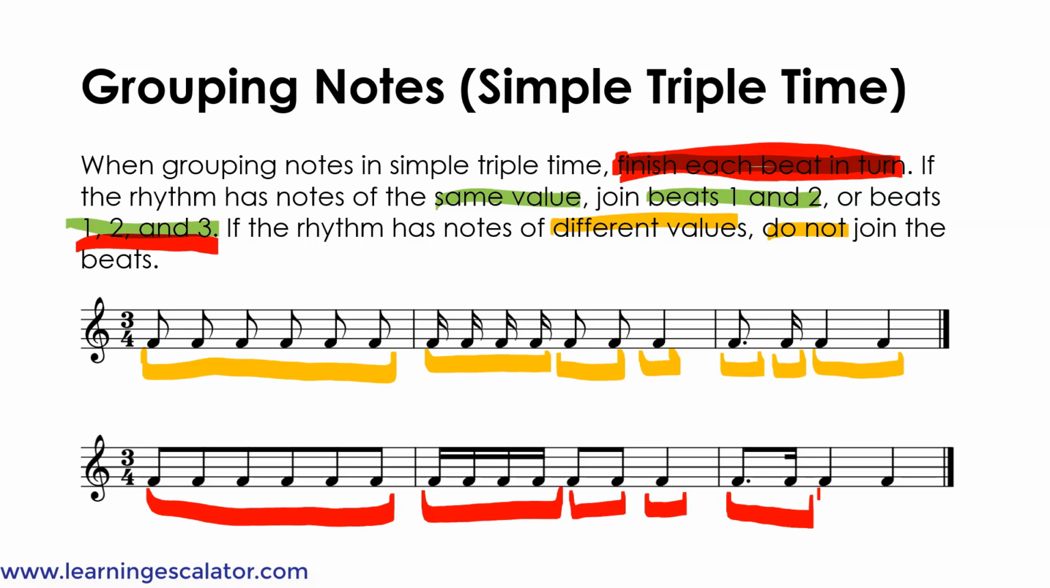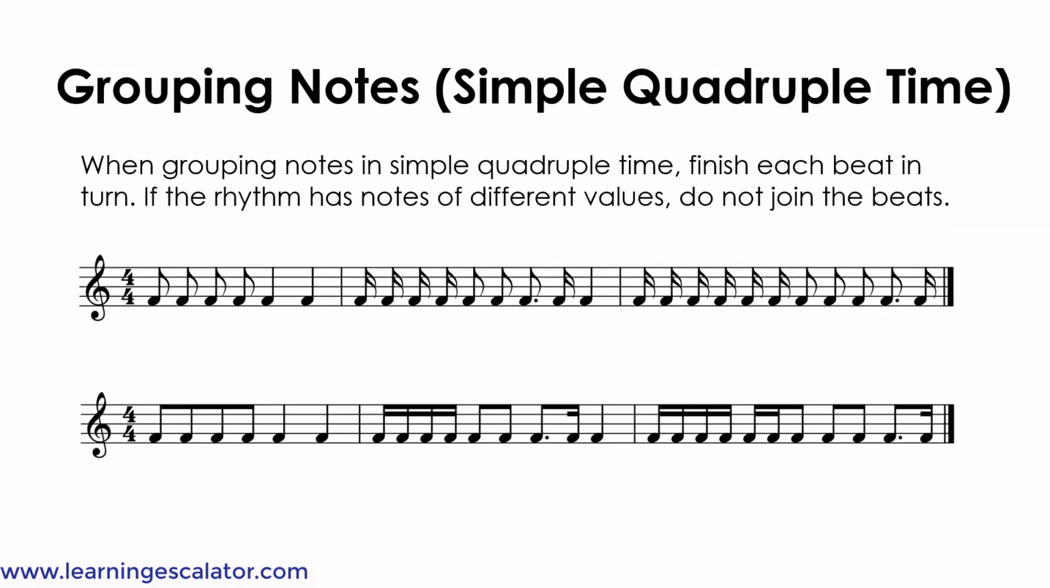And then the 2 quarter notes can't be joined together, so they're written like that. Grouping notes in simple quadruple time. When grouping notes in simple quadruple time, finish each beat in turn. If the rhythm has notes of different values, do not join the beats.